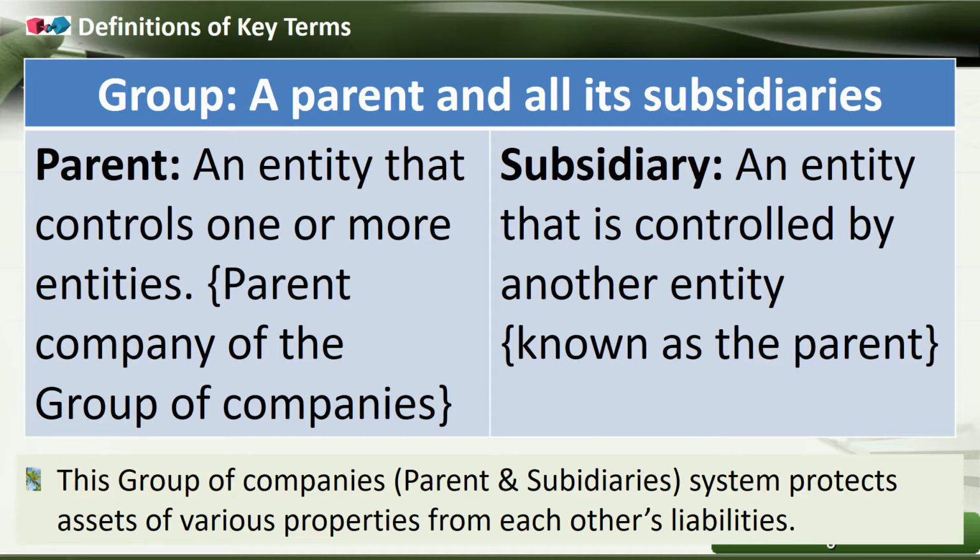This group of companies system, that means parents and subsidiaries, protects the assets of various properties from each other's liabilities. When there are many subsidiaries, it protects the assets of various properties from each other's liabilities. One company's liability may be another company's asset, so this protects that interest. The group of companies put together, managed by the parent company, is protecting the interest of each subsidiary and the parent itself.